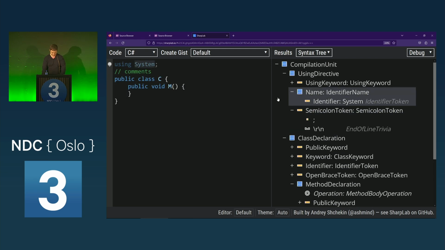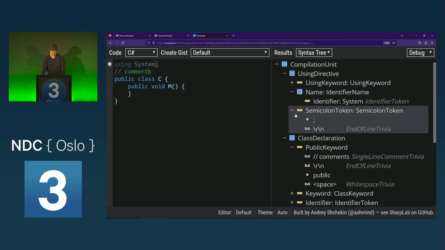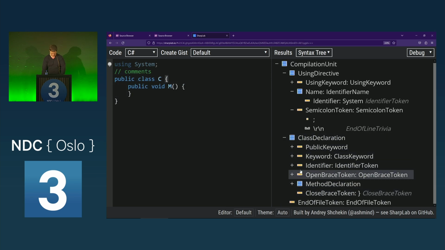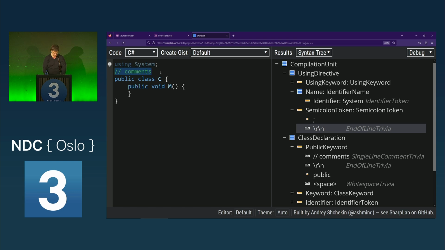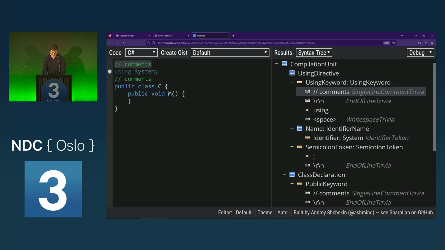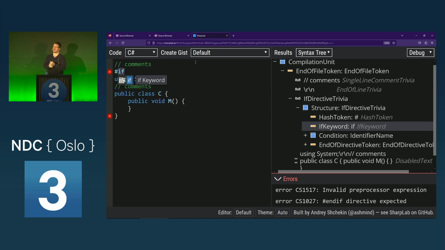And also, where is our trivia? Let's put a comment on top to also see. Here is a comment that is a single line comment trivia. You can also have multi-line comment trivia or preprocessor directives. The #if is also trivia.